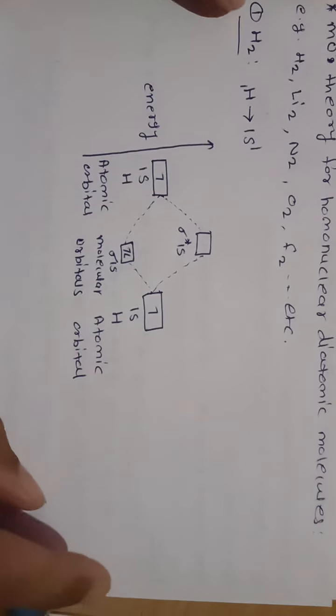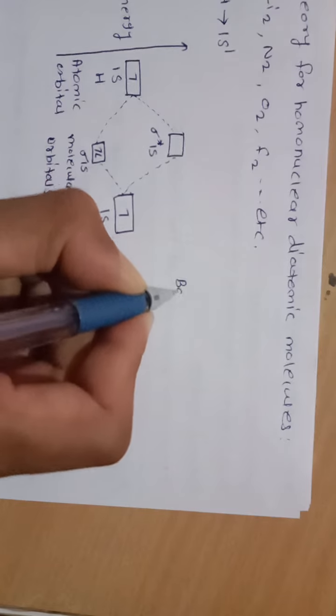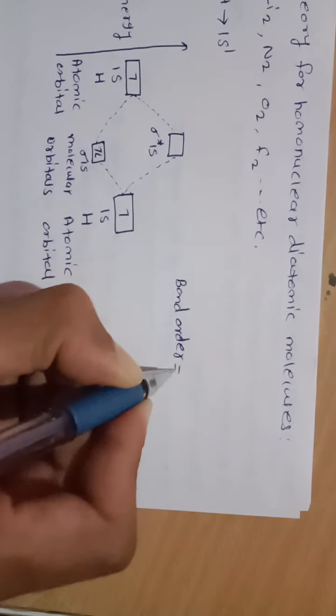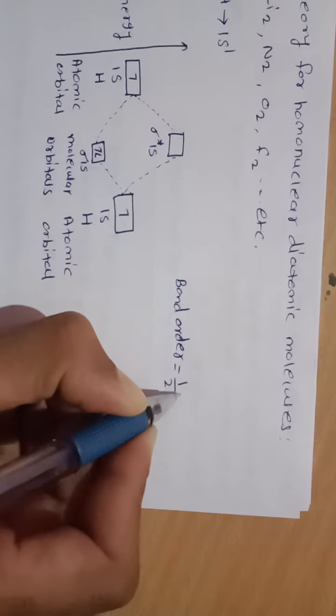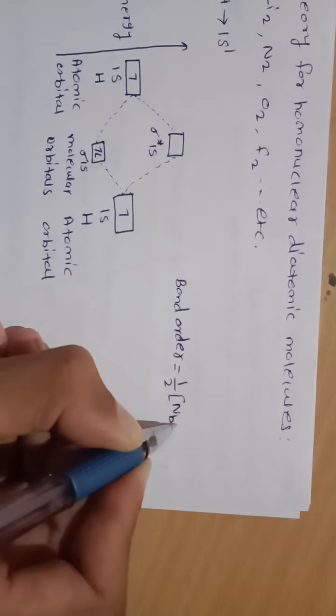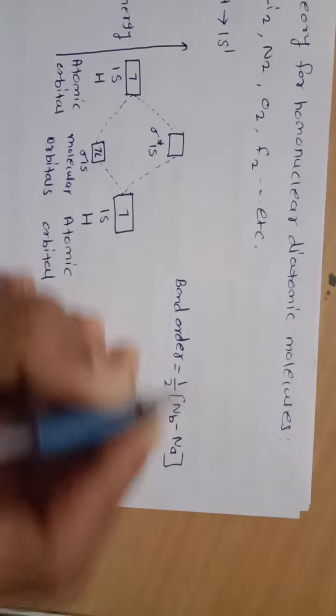From this we can calculate the bond order. Next important term, bond order. Bond order is equal to 1 half into the number of electrons in bonding molecular orbitals minus the number of electrons in anti-bonding molecular orbitals.